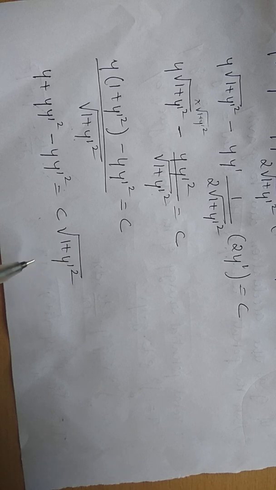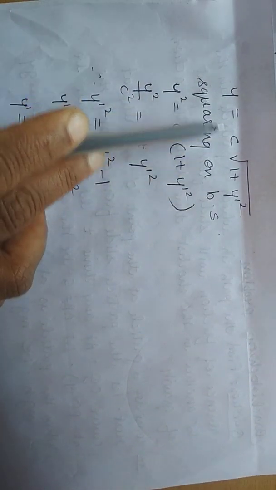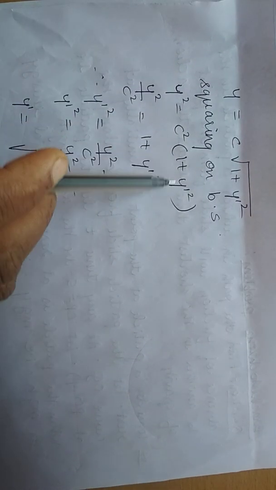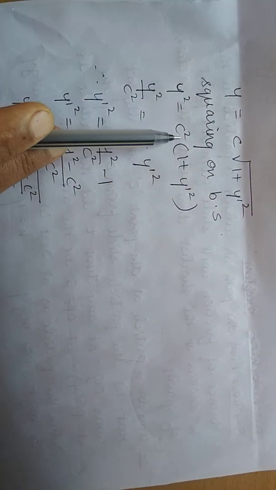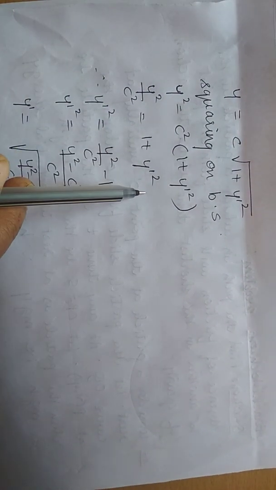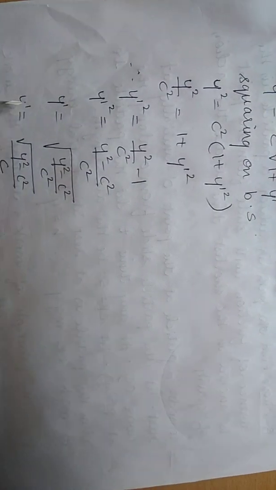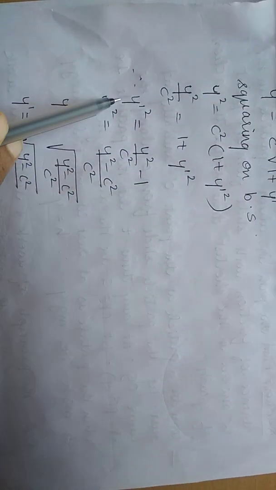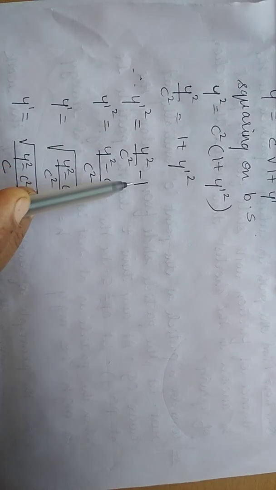Our intention is to remove that y dash. So far we have seen the problems on extremals and we were trying to eliminate y dash. So to start, I want to remove the square root first. So squaring on both sides. This becomes y square is equal to c square into 1 plus y dash square, because root and the square will get cancelled. Since it is multiplied, this c square comes in the denominator. So y square upon c square is equal to 1 plus y dash square. Next, shifting this 1 to this side. So y dash square is equal to y square upon c square minus 1.